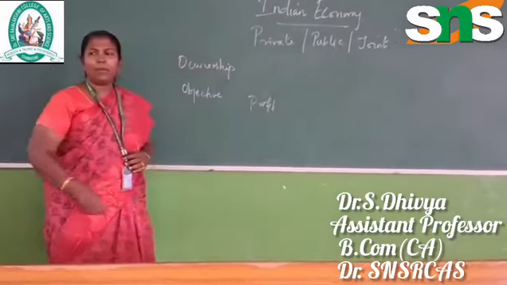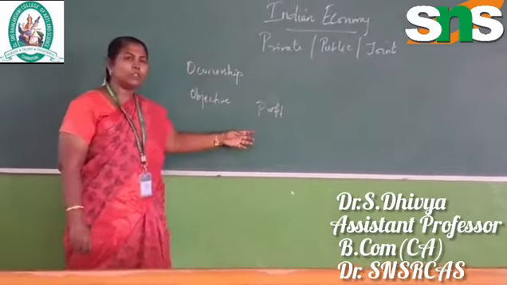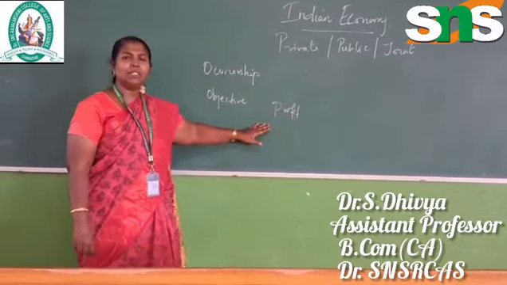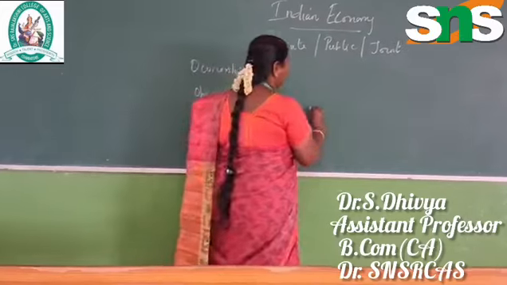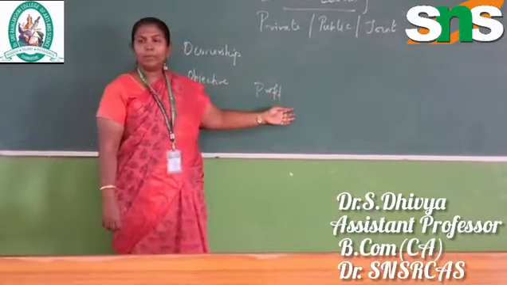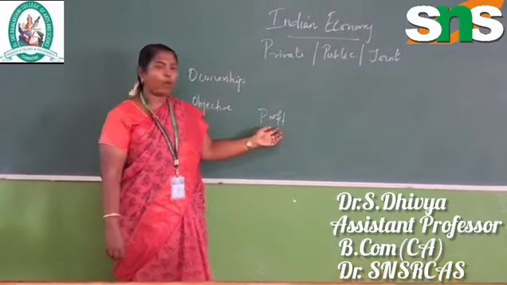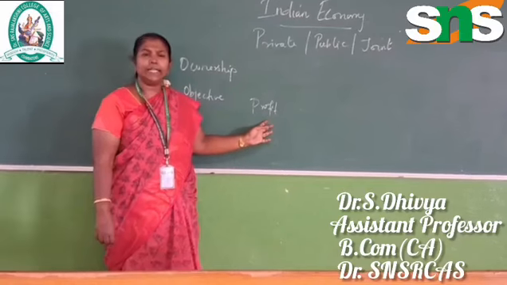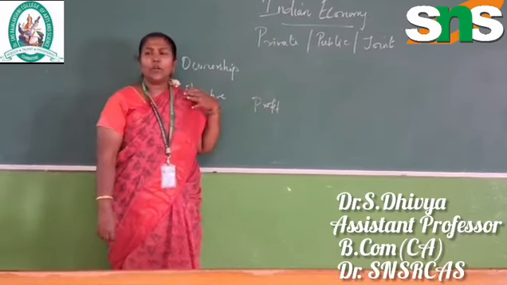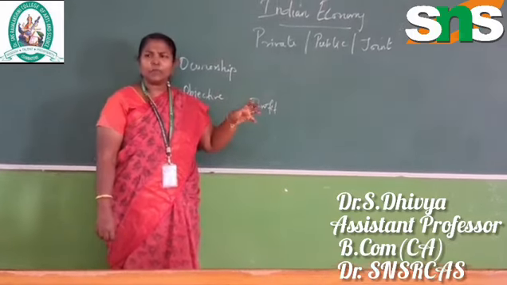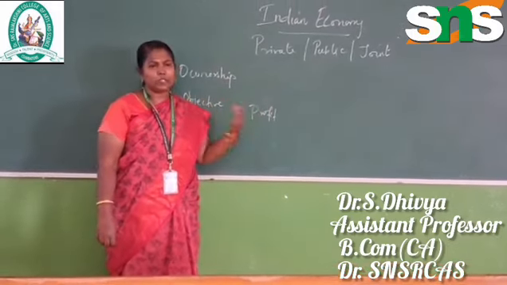When we talk about public concerns, they are also involved in profit, but at the same time they are concerned with social development. They are involved in profit as well as the concern for society, because the people are fully under the government's control, so the government is fully responsible for the welfare of society too.